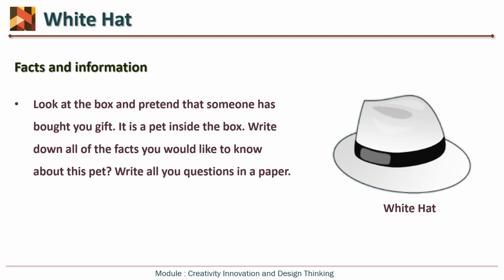If the box is the size of our laptop, then there cannot be an elephant inside. So this is factual information. By wearing a white hat, I am able to think by logic. I will not ask whether there is an elephant, because it is not possible. There cannot be a dog, though a puppy is possible. A cow or buffalo is not possible because of the size of the box.